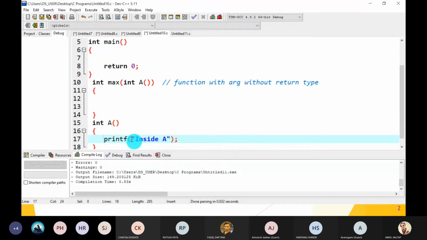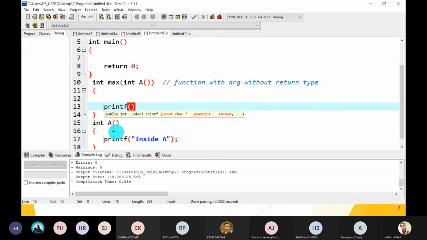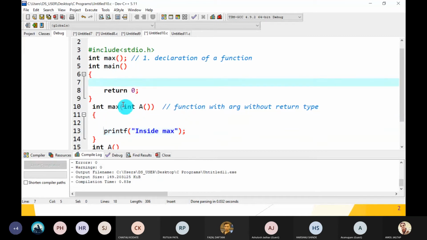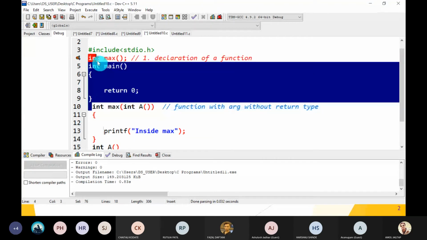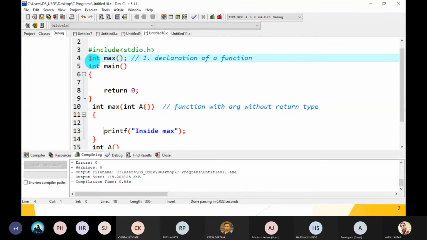This is the message, inside a, and this is the message printf inside max. Now we have to copy the same declaration.